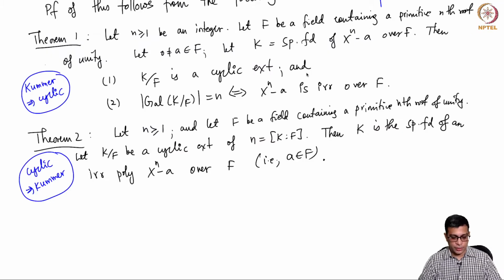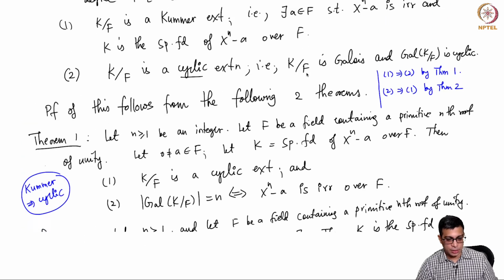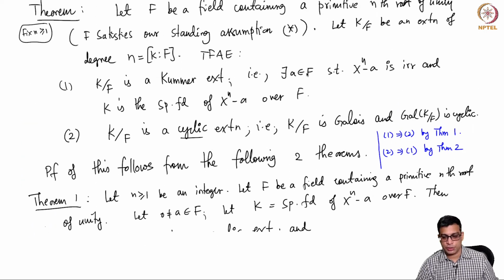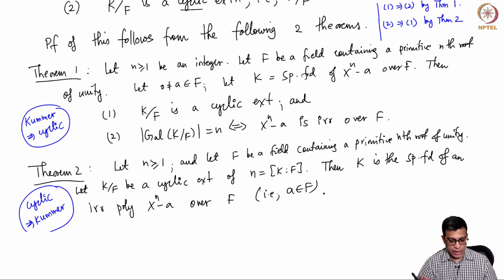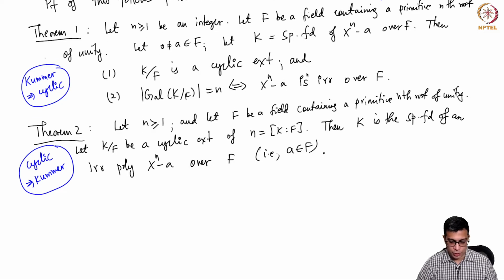Welcome back. We are proving certain theorems about Kummer extensions. These are extensions which adjoin an nth root to a field that already contains a primitive nth root of unity. And so far we have proved that a Kummer extension is a cyclic extension, meaning a Galois extension whose Galois group is cyclic. And today we are going to prove that a cyclic extension is a Kummer extension.